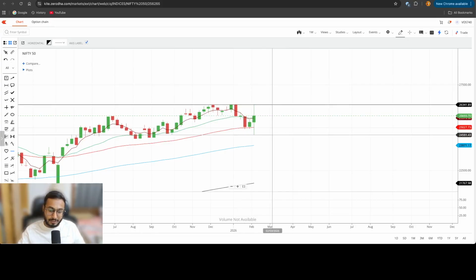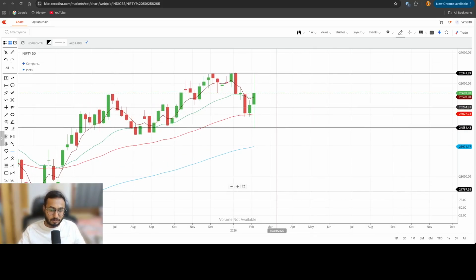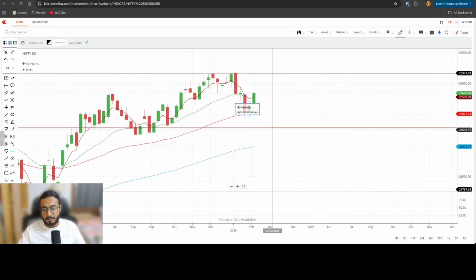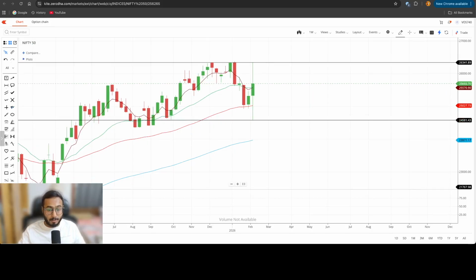So for me, unless the coming week gets over, it makes its own range. The range for the next week will be this one only, unless and until we cross these two levels on the upside or on the downside, we cannot go positional bullish.